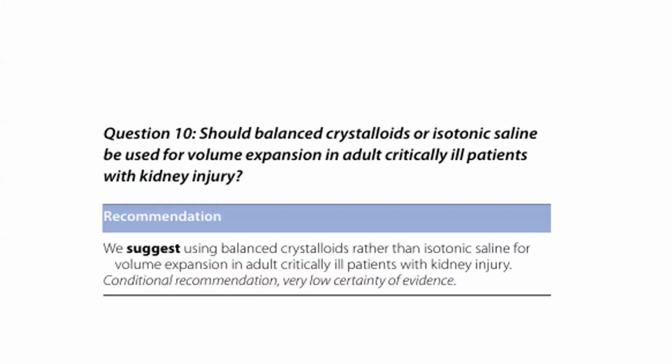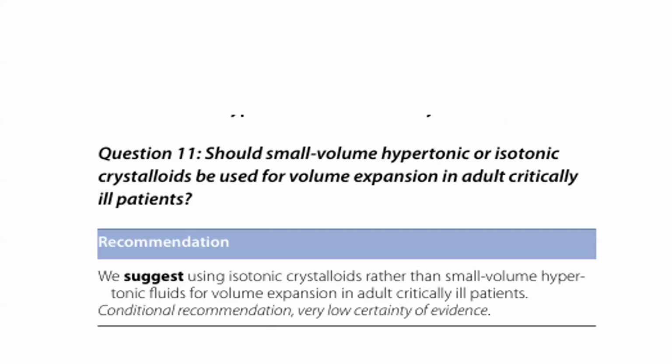What should we do if we are dealing with acute kidney injury, should we go with the crystalloid or the isotonic saline? In this condition also, balanced crystalloid is always preferred for volume expansion. Should we use small volume hypertonic or isotonic crystalloid for volume expansion in adult critically ill patients? It is advisable to use isotonic crystalloid rather than small volume hypertonic fluid for volume expansion in adult critically ill patients.